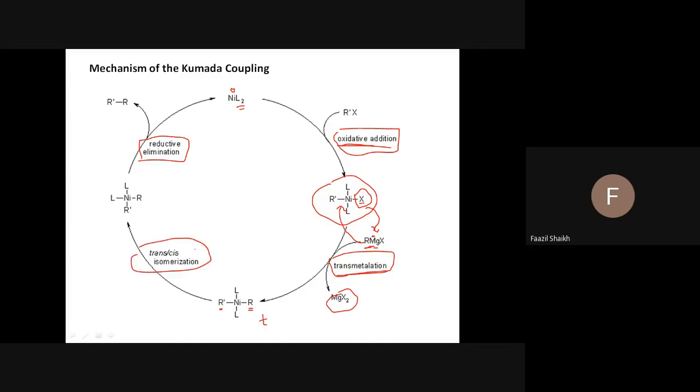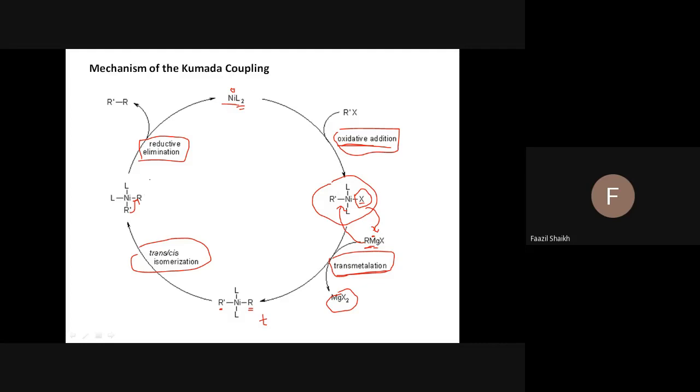It's called trans-cis isomerization. It automatically takes place; we do not need to add anything. Automatically rearrangement takes place. Trans-cis means this trans becomes cis. Now they are on the same side, and hence the last reaction is this R dash transferring to R or vice versa, no problem. And nickel with the ligand is regenerated.